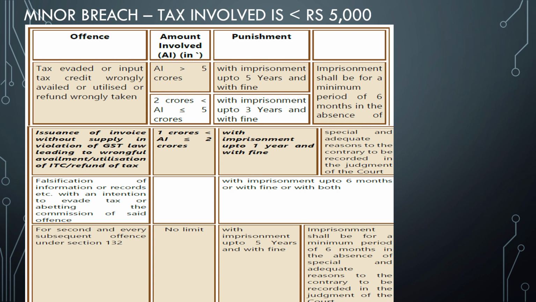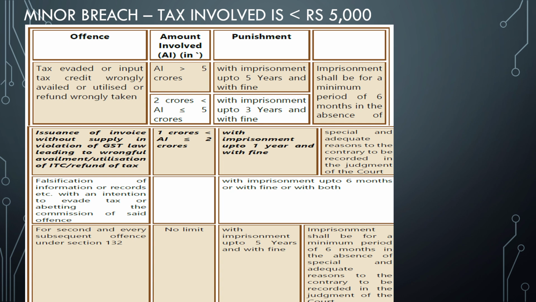And another very important thing, this is also a free note class. So minor breach is one where the tax involved is less than rupees 5,000. And moving on to the next, section 132, I'm going to tell one very easy shortcut, you will not forget it. So if the amount involved is more than 5 crores, so the case will be there.